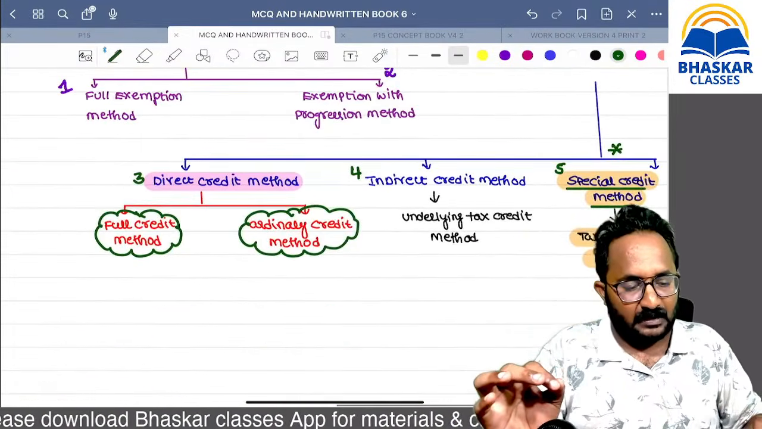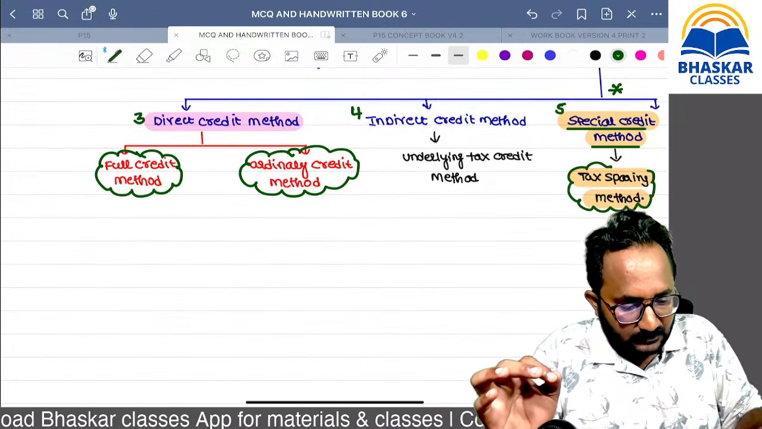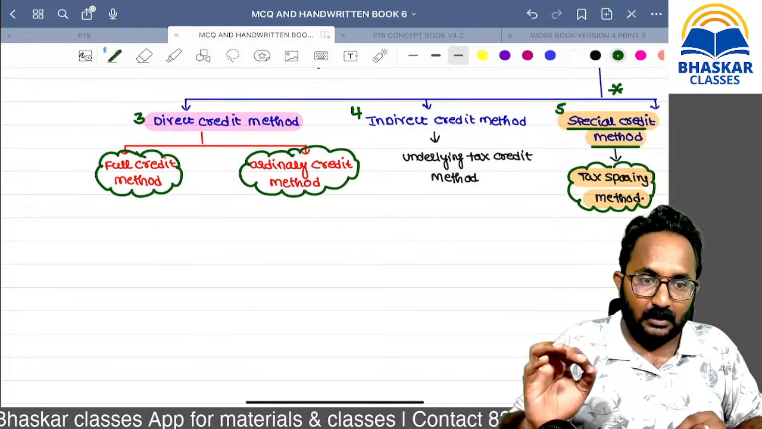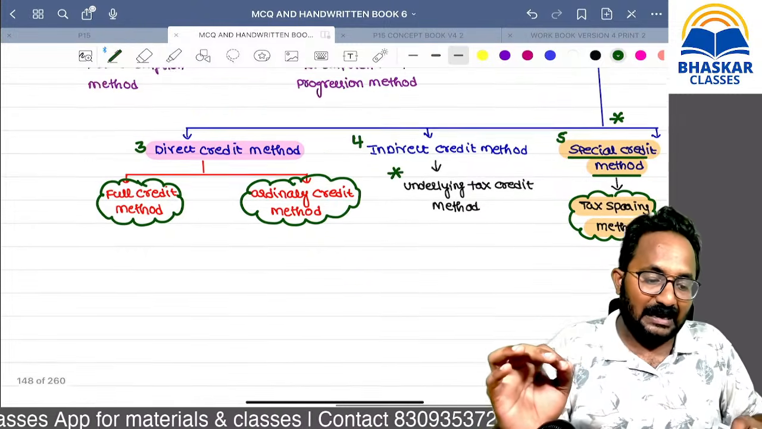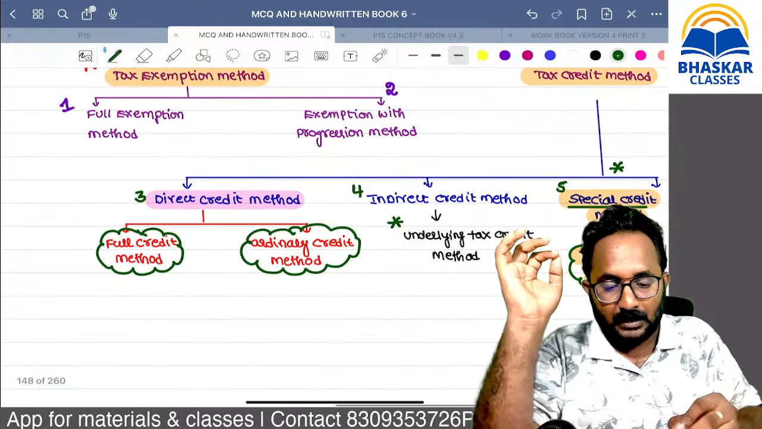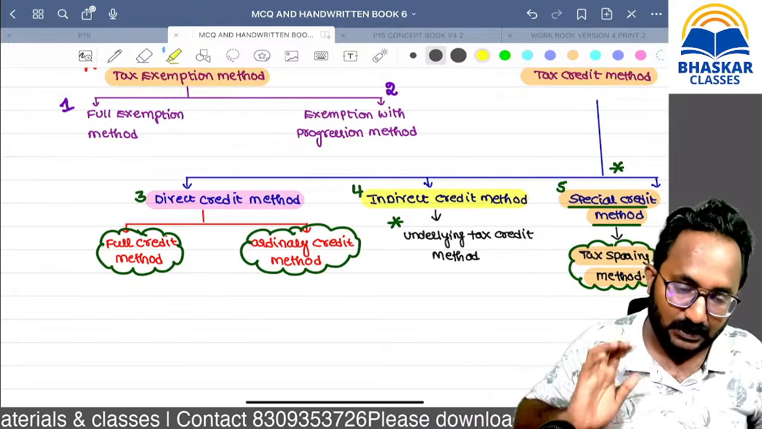Give me confirmation about your understanding of this sparing method also. If you understood this sparing method, then I can start the last method, that is the underlying tax credit method, which is an example of the indirect tax credit method.